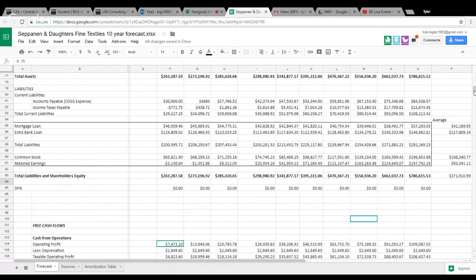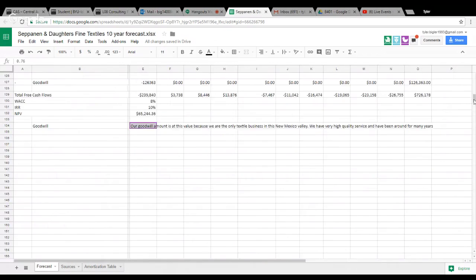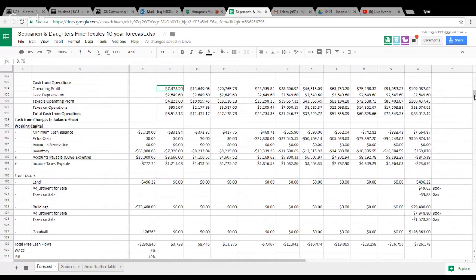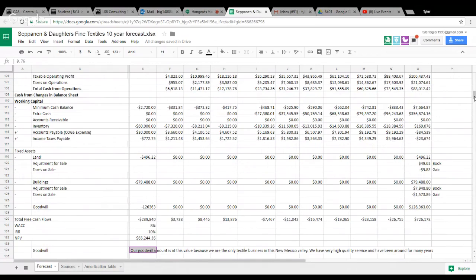All right, and so we got our free cash flows from getting our operating profit minus the depreciation, which are both from our balance sheet, and then subtracting those for our taxable operating profit. And then we multiplied this number by our tax rate to get our taxes on operations only. And then our operating profit minus our taxes on operations equals our total cash from operations.